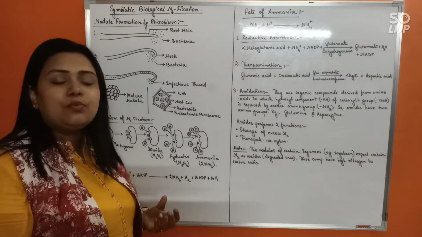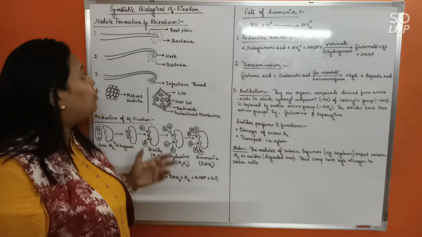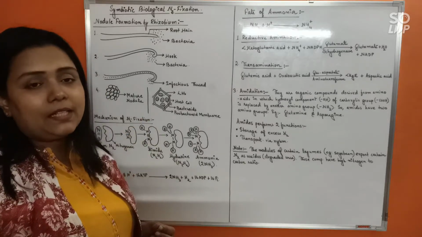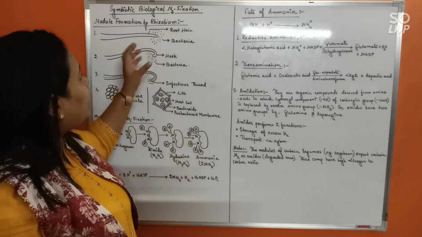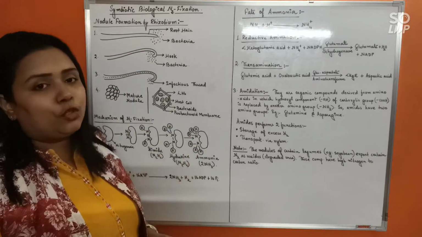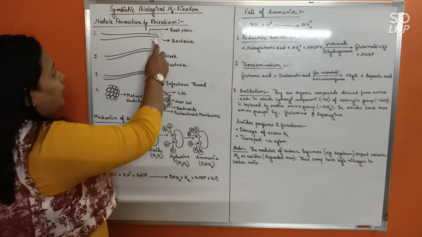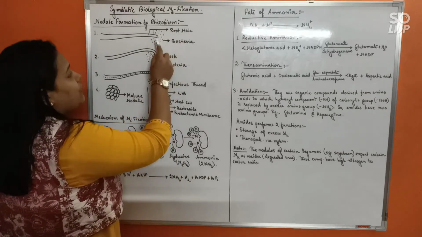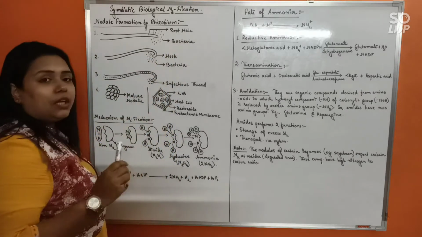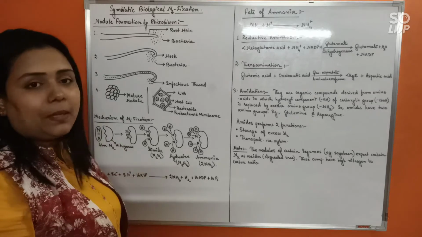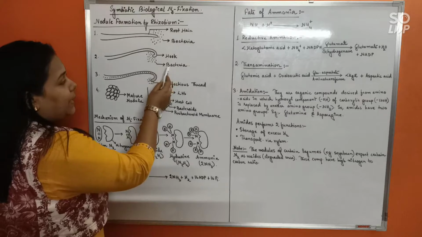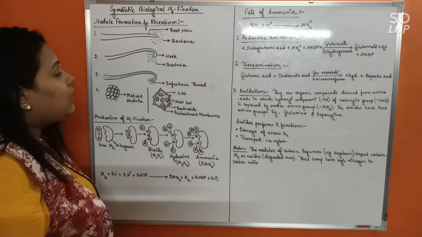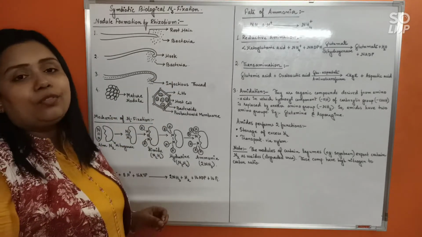Likewise, certain chemicals are released continuously from the roots of the leguminous plants, due to which the bacteria are attracted and start accumulating near the tip of the root here. Okay. So see, root here, and the bacteria have started gathering here due to the chemical attractants released by the plants.